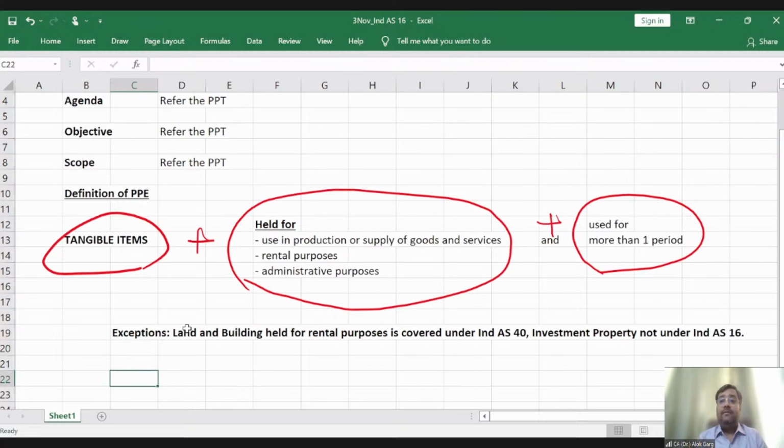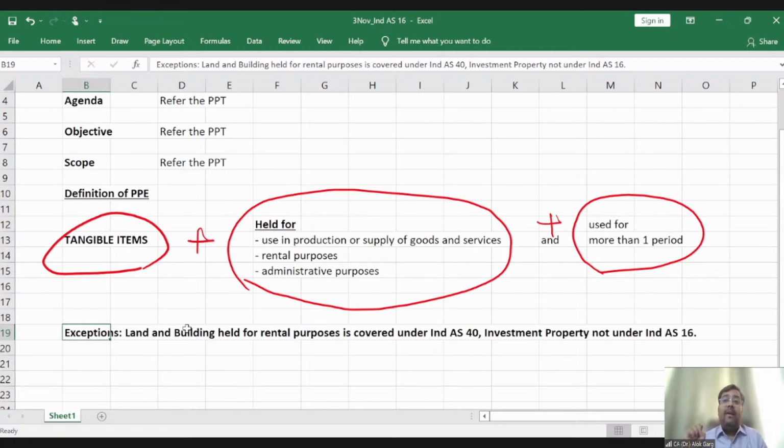For example, a company acquires a lot of properties. So they have acquired a lot of buildings in Laxmi Nagar in Delhi. And why have they acquired so many buildings? Because they want to give those buildings on a rental basis to the CA students, because they know the CA students would come to Laxmi Nagar for the preparation for CA examinations.